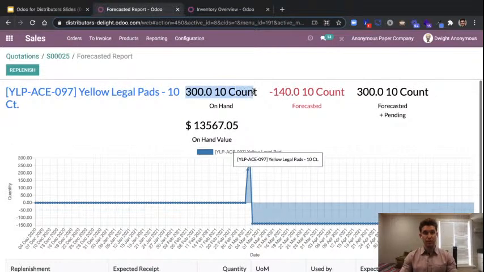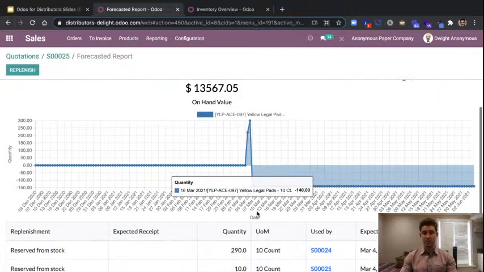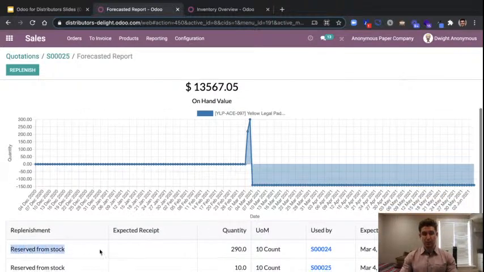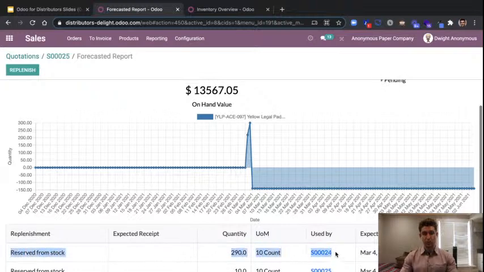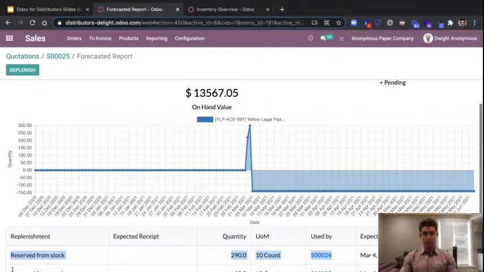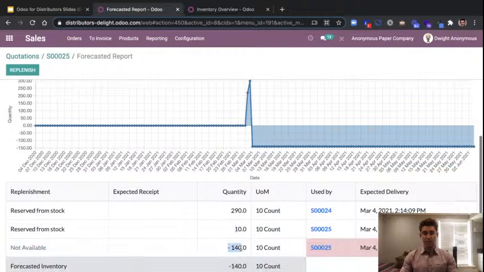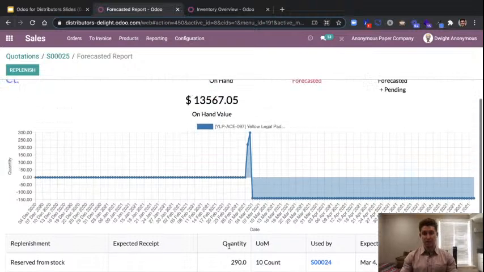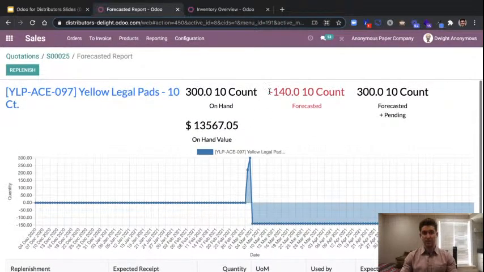So we still have the 300 units on hand because we haven't sent anything out from either Dwight's order or Andy's. When we look down at our stock, we can see that we still have those 290 reserved for Dwight's sales order 24. And we have 10 more units reserved, the remaining 10, for Andy's sales order number 25. And then we have 140 units, which currently we do not have, that are reserved to fill out the rest of this order. Now, that's where we stand currently, but our forecasted has fallen since last time, but if we look at our forecasted plus pending, it's still at that 300 units.